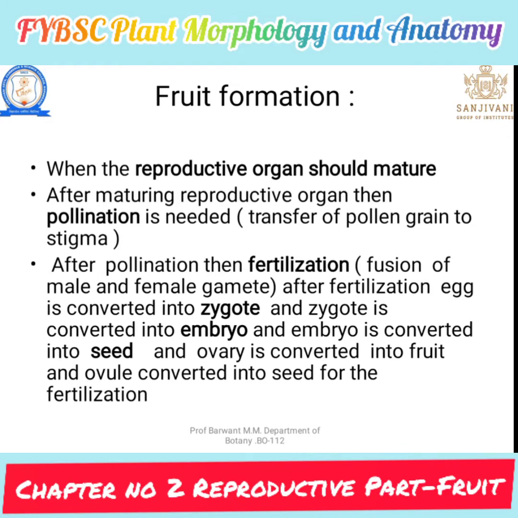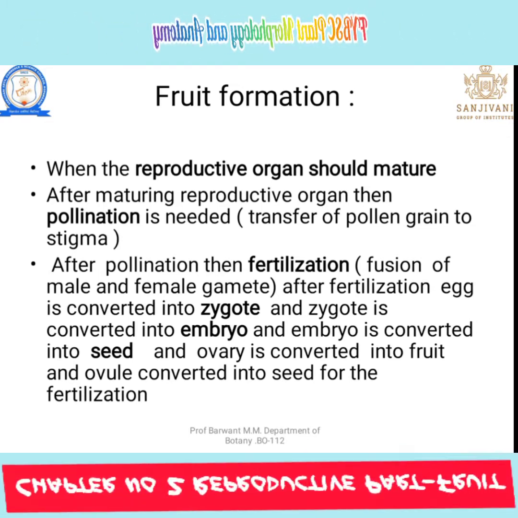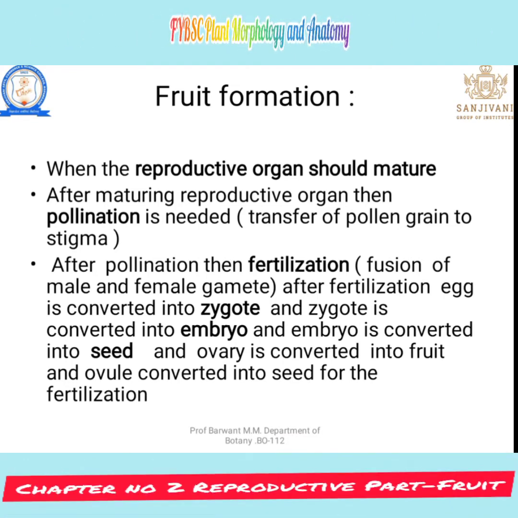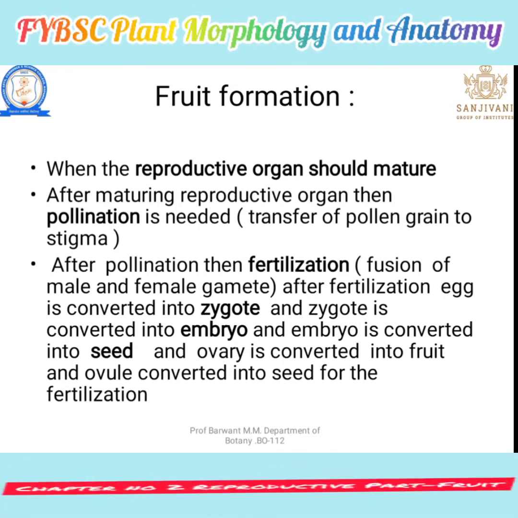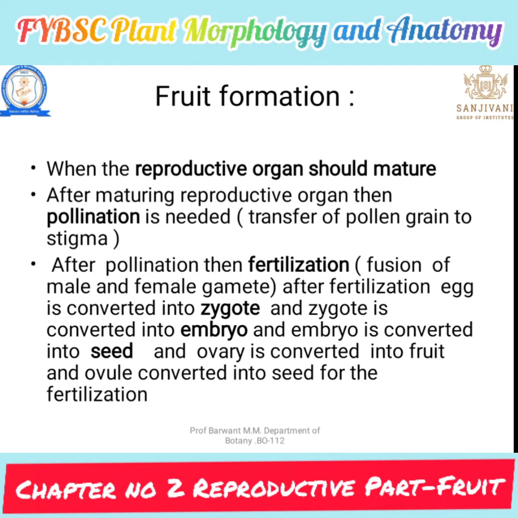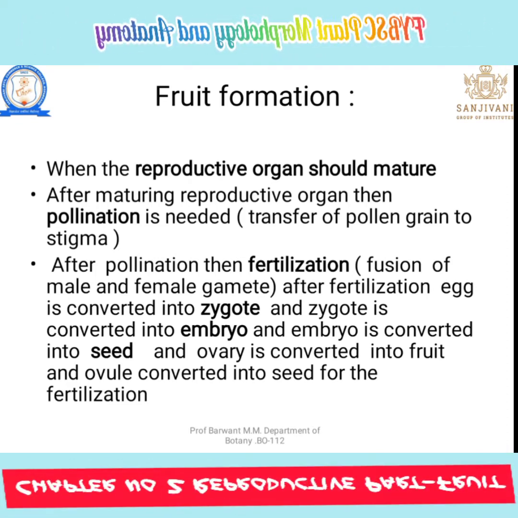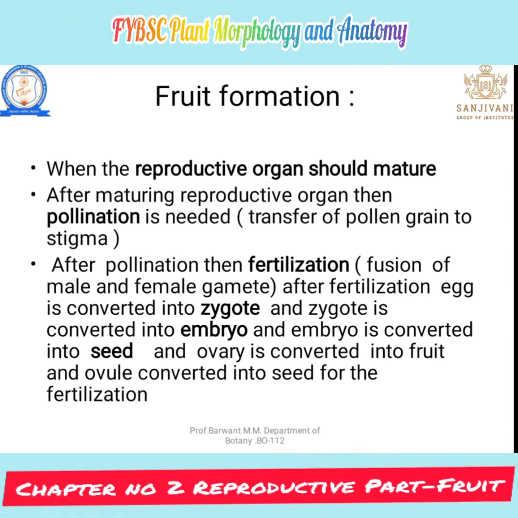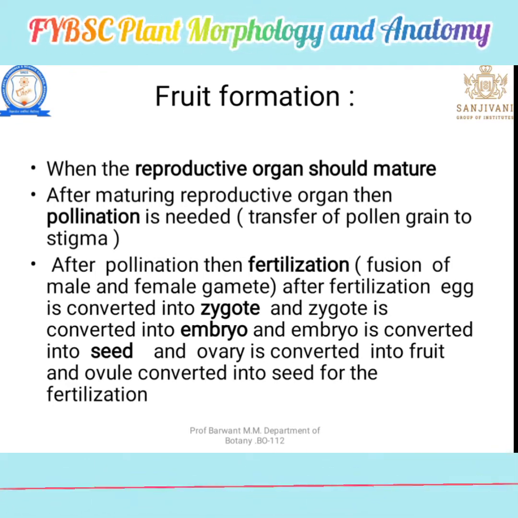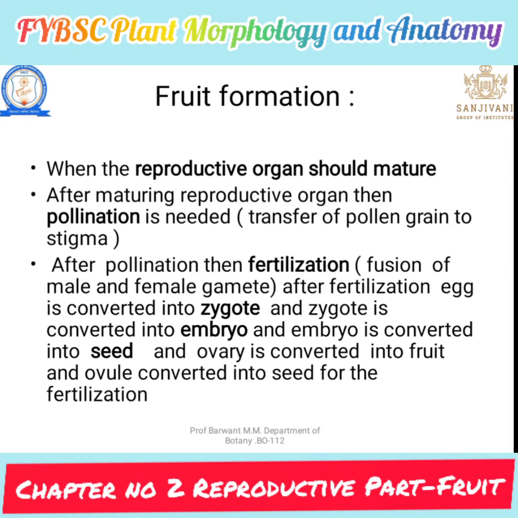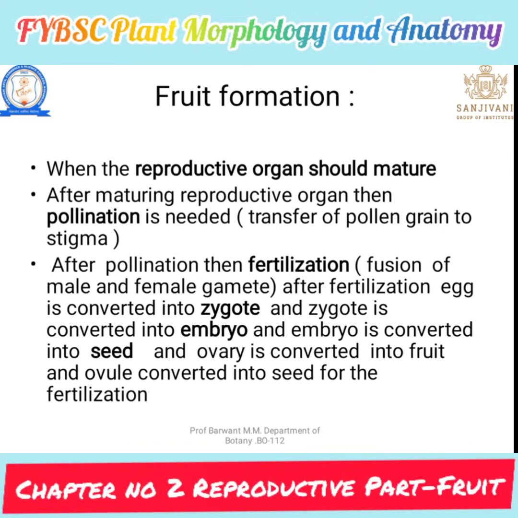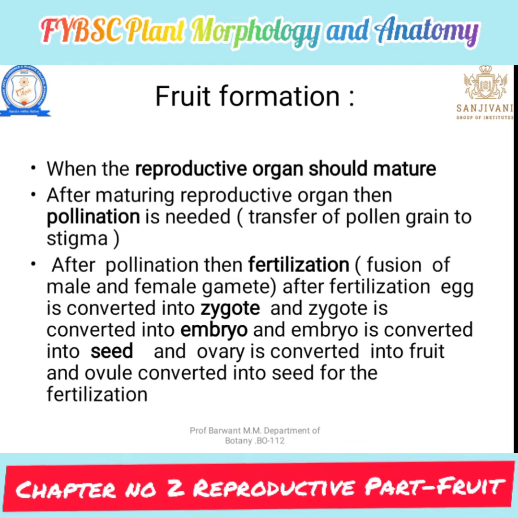After pollination, a pollen tube is formed by the pollen grain. In the pollen tube, male gametes are formed. After male gamete formation, the pollen tube enters the stigma, then the style, then the ovary and the ovules, where two male gametes are released in an ovule.